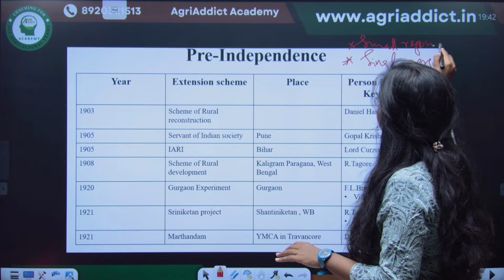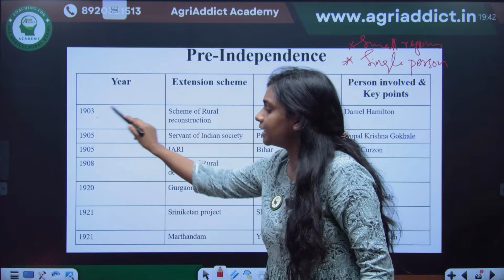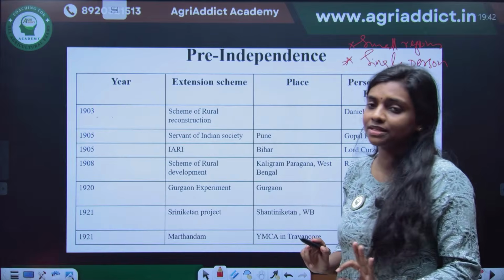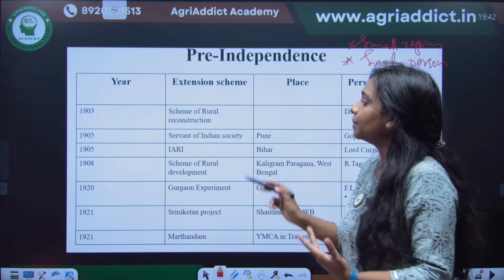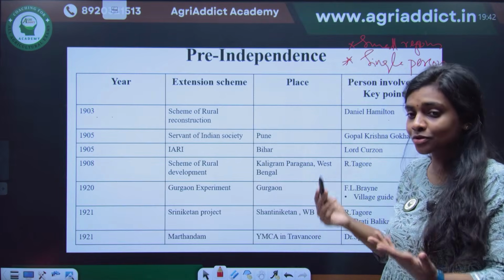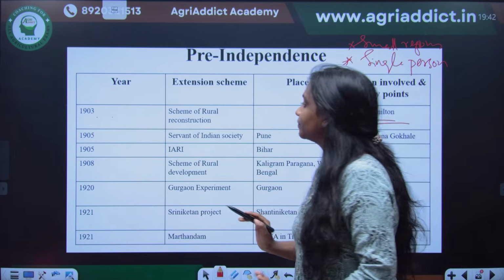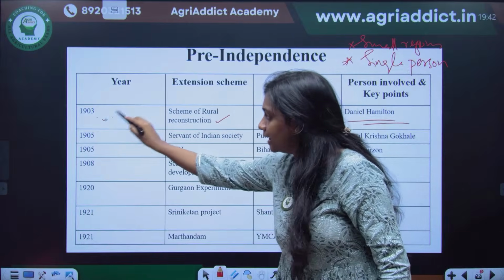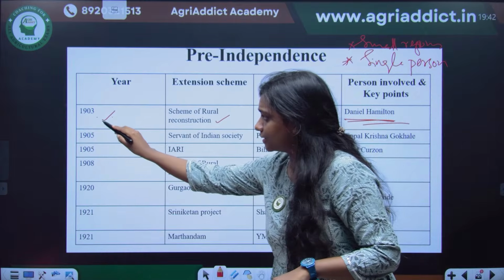Okay. So just see the important one, 1903. Here you have to study the year, who started this, and the name of the scheme. 3 things you have to see. Sometimes they will ask the place, but not sure. But definitely the year and the person who is involved. The most important thing is the person who started which program. That is the main area. Okay, so the Scheme of Rural Reconstruction was started in 1903 by Daniel Hamilton. And this is not that important.